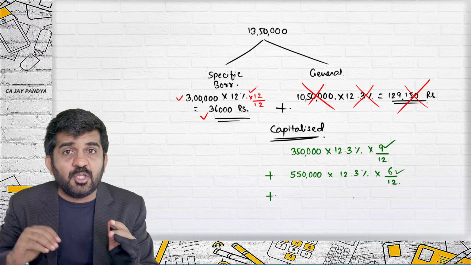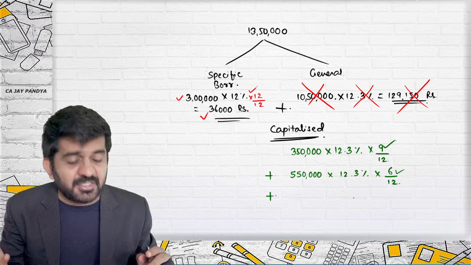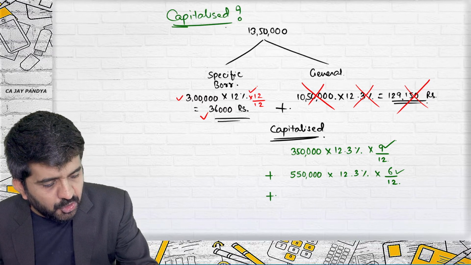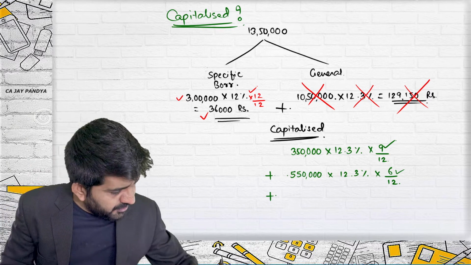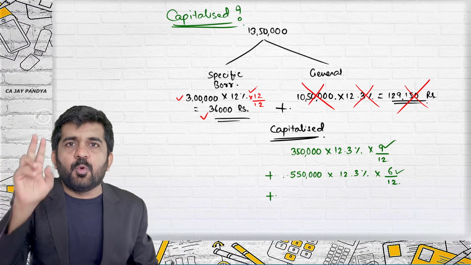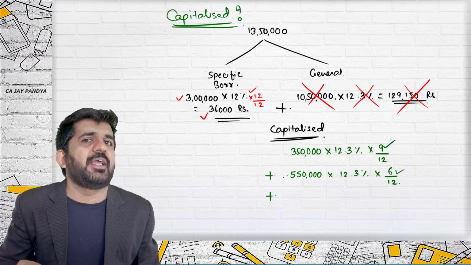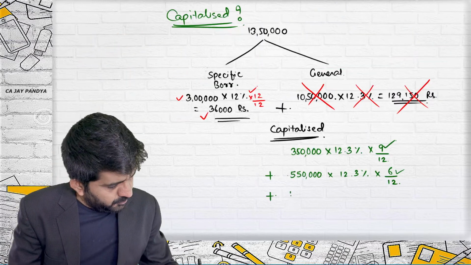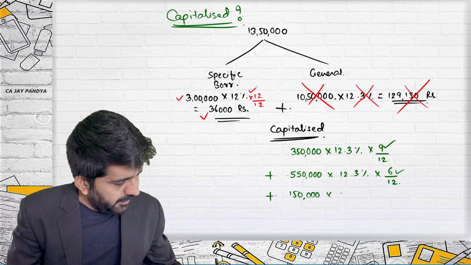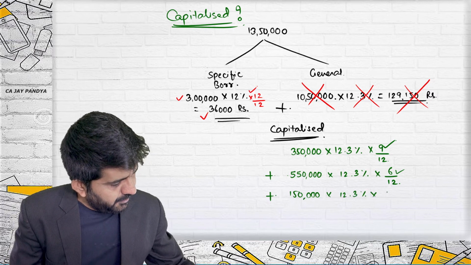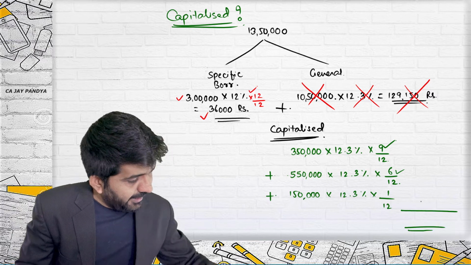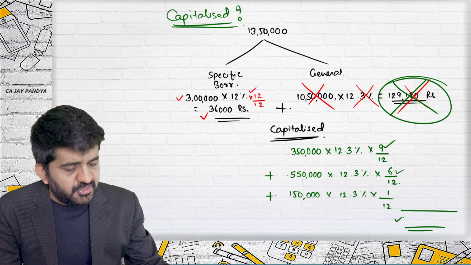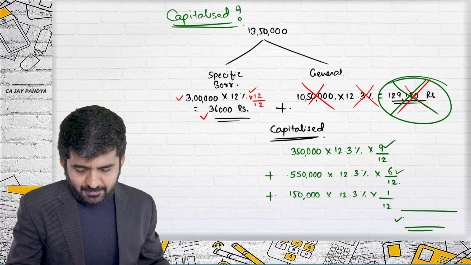Are you getting it? I am not saying you will not incur the interest. You will incur the interest, but right now our point is what interest should be capitalized. And if this money is used for this particular building only for 6 months, then only 6 months interest should be capitalized. The remaining 6 months should be transferred to P&L account. The remaining is 1,50,000 into 12.3% into 1 divided by 12. And instead of this interest, we should be capitalizing this interest. This is into 12 divided by 12. So this answer is correct. I am refinding this answer.